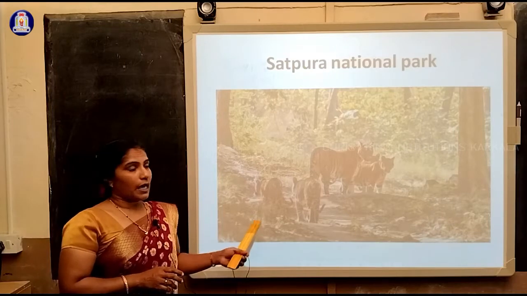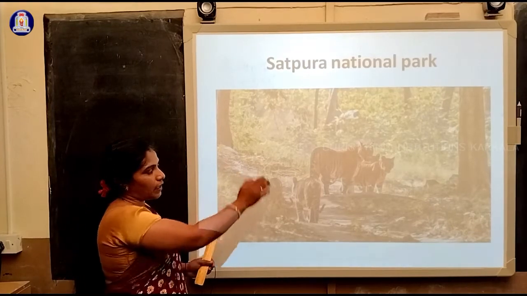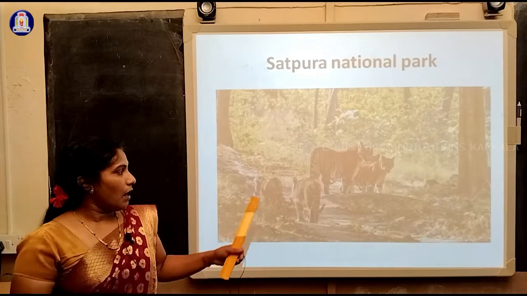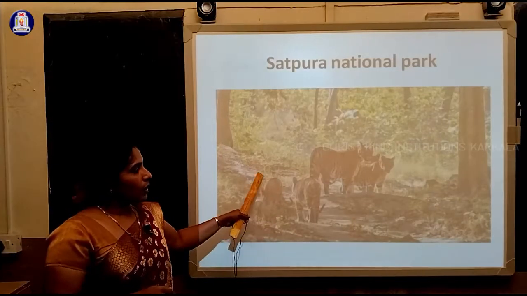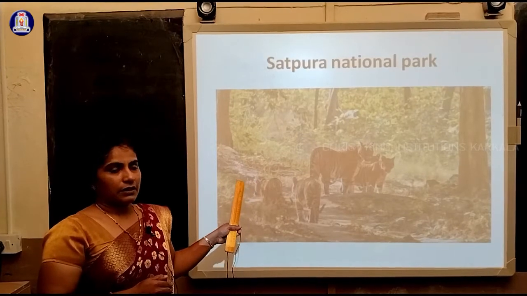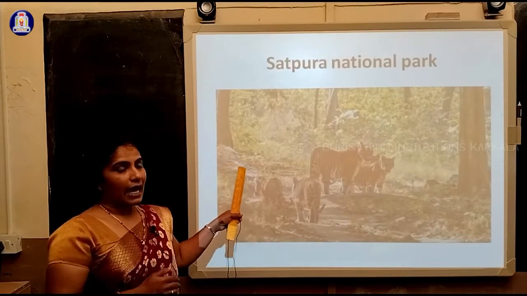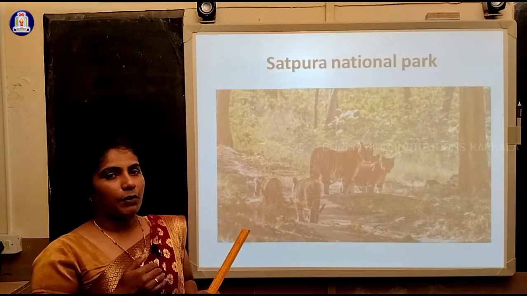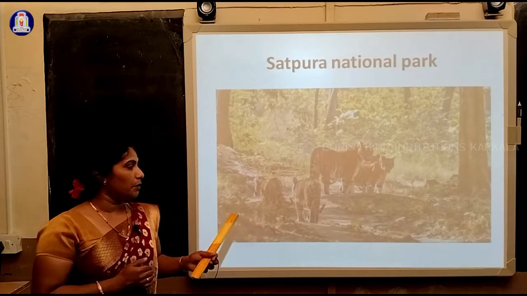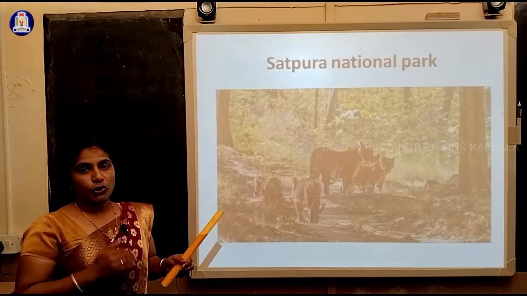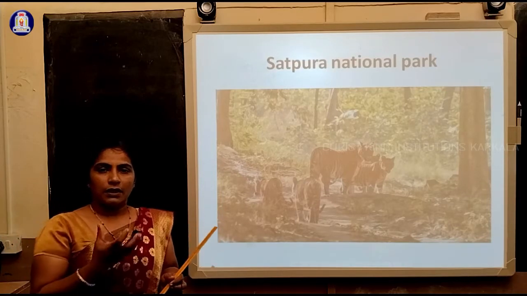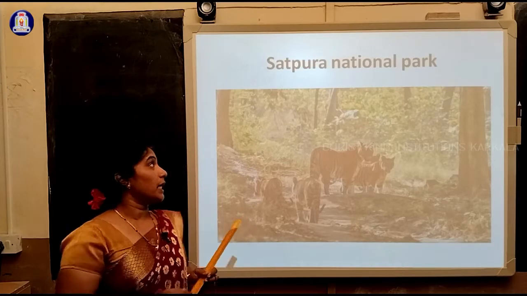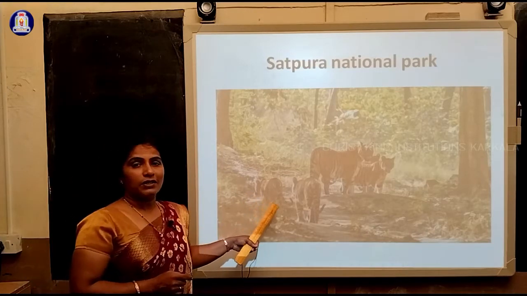So in Satpura National Park, why can we observe tigers only here? It is called a protected area, or a project related to the tiger. Under the Project Tiger Act, we are protecting tigers in sanctuaries, biosphere reserves, or national parks. Project Tiger deals with the conservation and protection of the tiger in its natural habitat. Here it is in Satpura National Park.